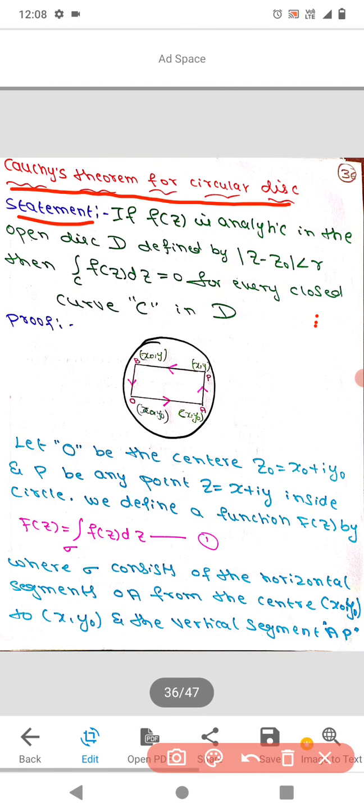So, the statement is: if f of z is analytic in the open disk D defined by modulus of z minus z naught is less than r, then we have to prove that the integral over C of f of z dz is equal to 0 for every closed curve C in D. So this is the statement. Let us see the proof.